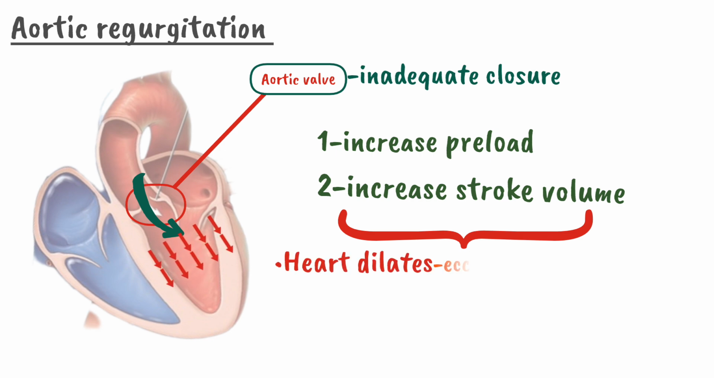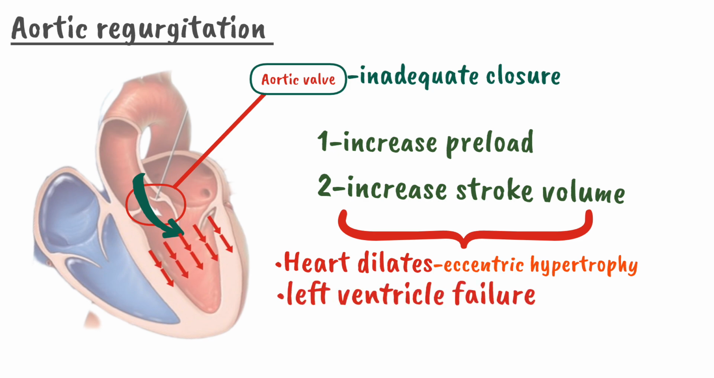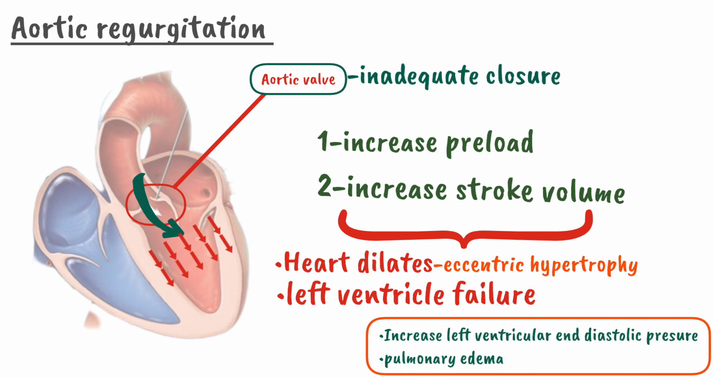There will be an eccentric hypertrophy of the heart, meaning that the heart will dilate but the heart muscle will get lengthy, not bulky. So there will be initial dilation of the heart, and if this process goes on, there will be failure of the left ventricle, which will eventually lead to a rise in left ventricular end diastolic pressure, and can also cause pulmonary edema.